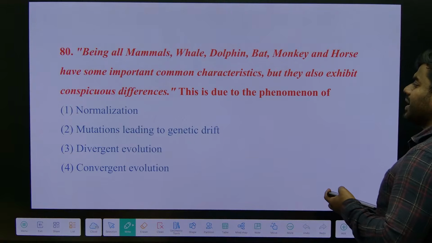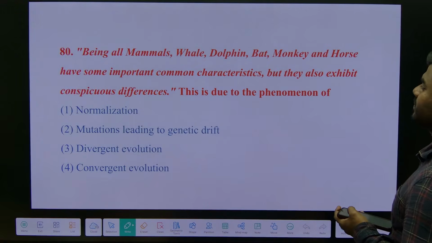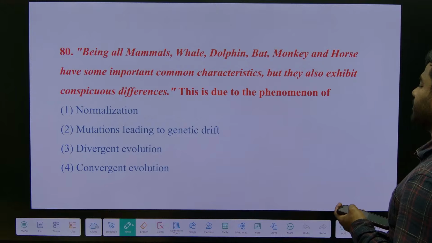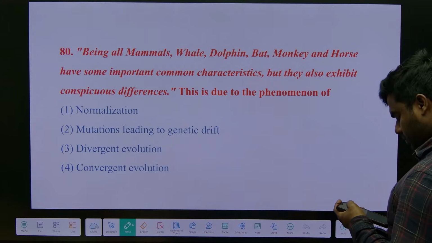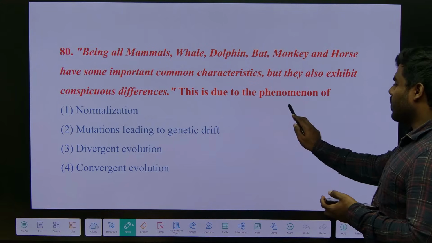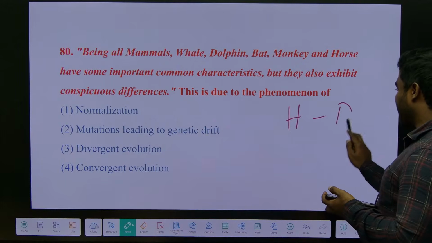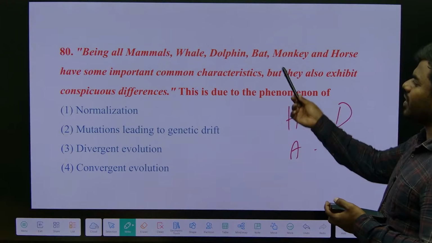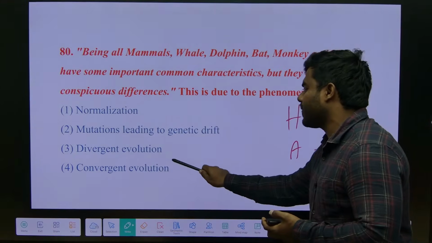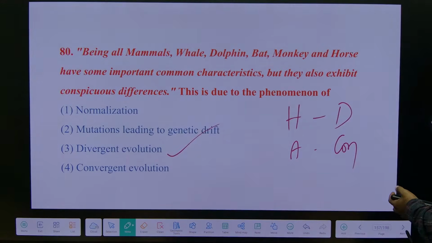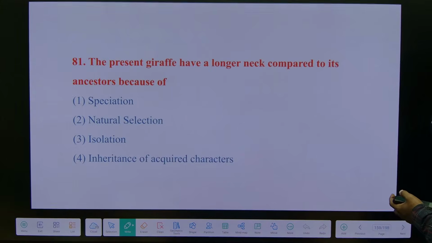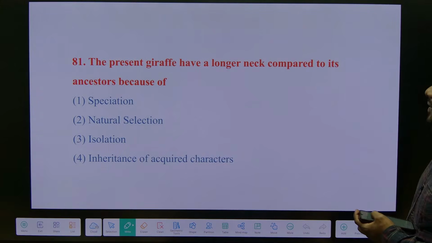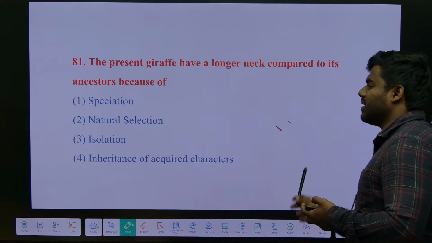Slowly. They are homologous, right? See here. You remember I told you homologous is divergent evolution, analogous is convergent evolution. So they are all homologous, which follows divergent evolution. Remember, there is nothing to explain over there. We need not use our brain. This is also a 10th standard question.